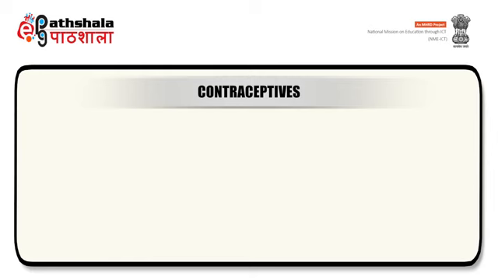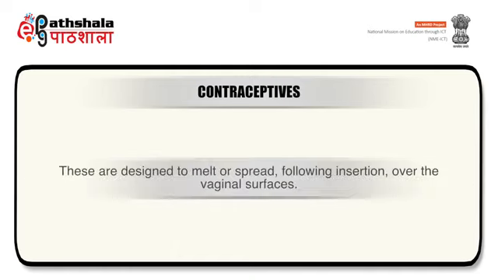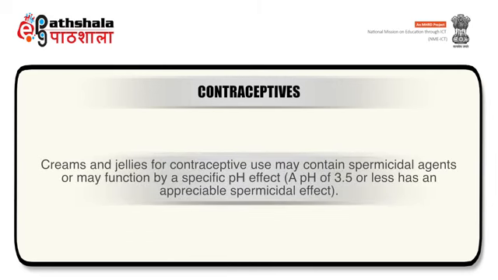Lastly, we will be discussing contraceptives. Contraceptives are employed in the form of creams, jellies, or aerosol foams intended for vaginal use to immobilize spermatozoa to protect against pregnancy. These are designed to melt or spread following insertion over the vaginal surface. Creams and jellies for contraceptive use may contain spermicidal agents or may function by a specific pH effect because a pH of 3.5 or less has an appreciable spermicidal effect.